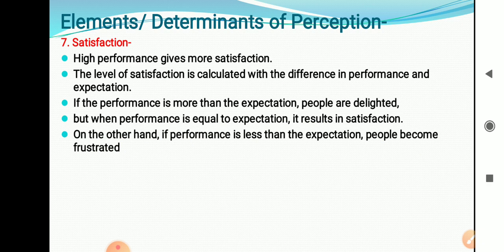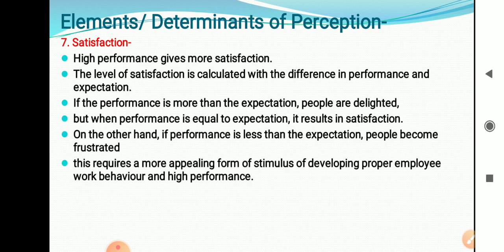What is expected from the teacher? What is expected from the parents? And if you are unable to do it, then you get frustrated. Your parent is expecting that you must get this kind of marks, 70%, at least 80%. But if you are getting 60, 70, or if you fail in any course, you are unable to perform according to their expectation, then you get frustrated. That is the thing. If you are unable to perform the task as per expectation, then you get frustrated.